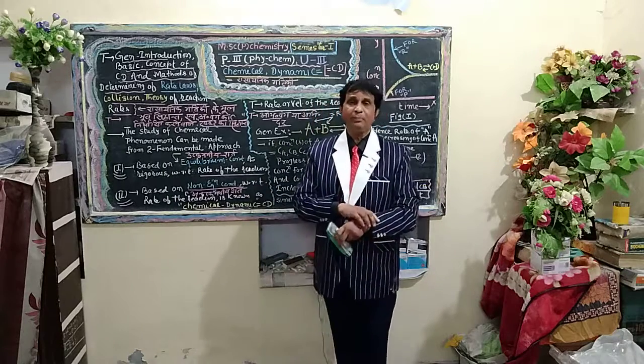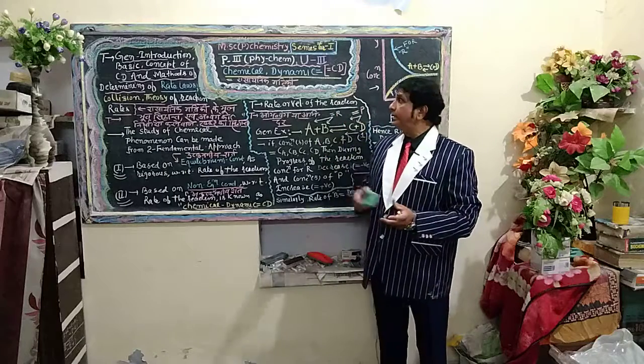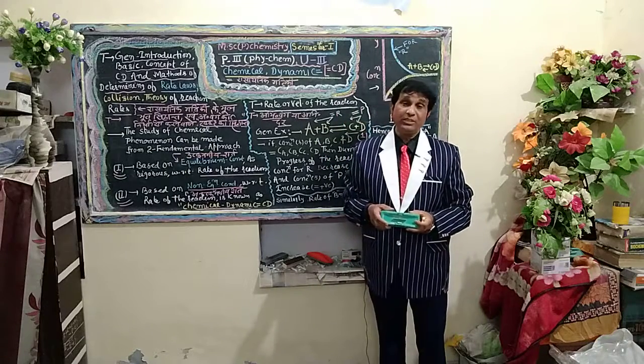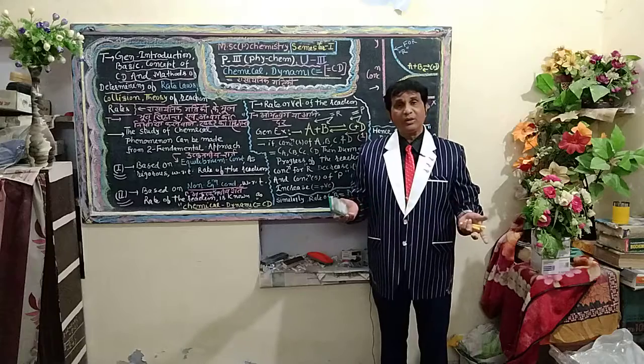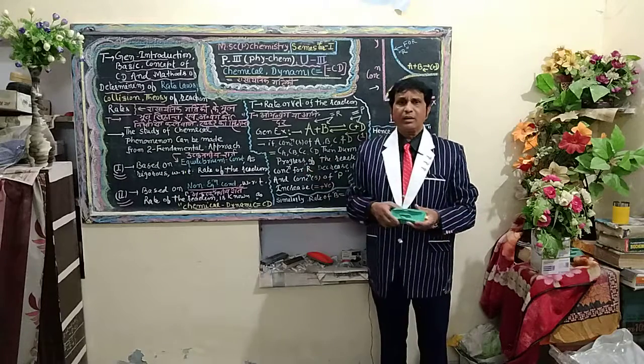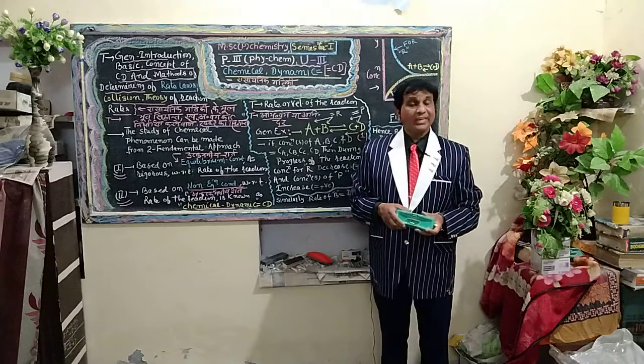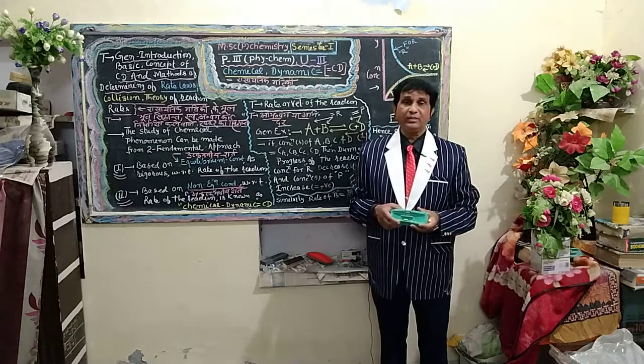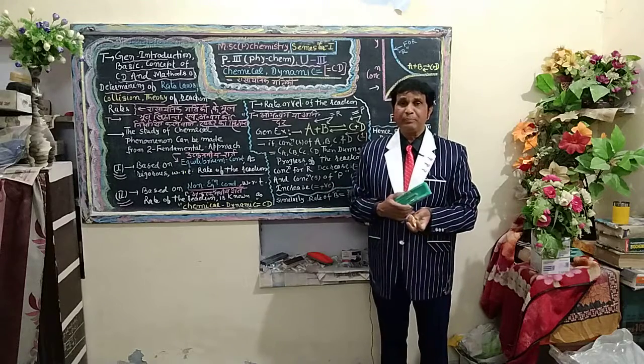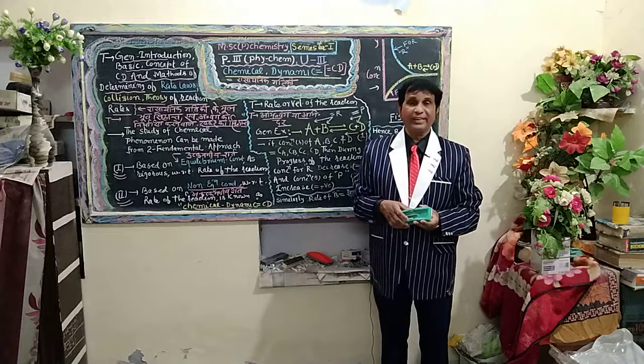Velocity of the reaction is used in physical chemistry, especially in chemical dynamics. The variation of the concentration of either the reactant or product with respect to time is known as the velocity of the reaction.